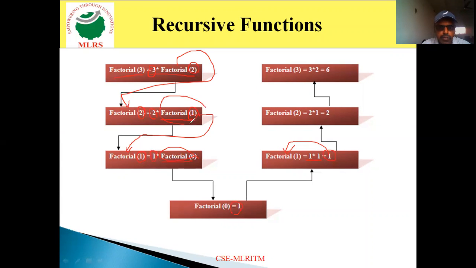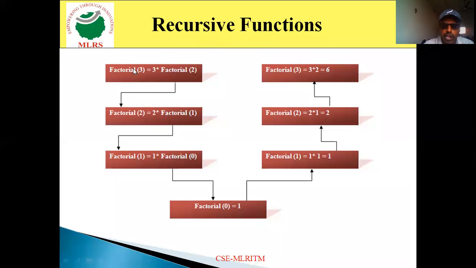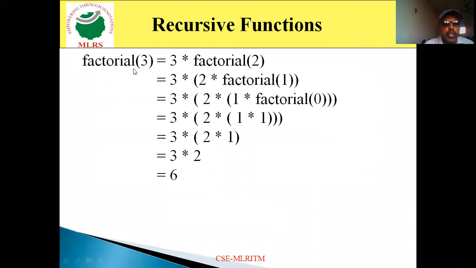Again, in the place of factorial 1, you replace the 1 here. So 2 into 1, 2. 2 is the value of factorial of 2. Again, in the place of factorial 2, you replace the value 2. 3 into 2, 6. So totally factorial 3 value is 6. So this is the way we calculate the factorial value by using recursion.